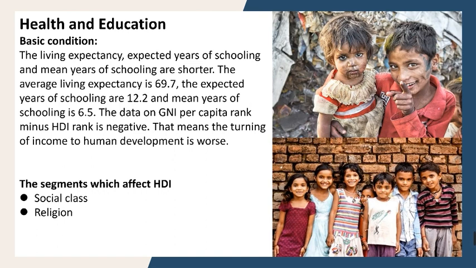Health and education, basic conditions. The living expectancy, expected years of schooling and mean years of schooling are shorter. The average living expectancy is 69.7. The expected years of schooling are 12.2, and mean years of schooling is 6.5. The data on GNI per capita rank minus HDI rank is negative. That means the turning of income to human development is worse.